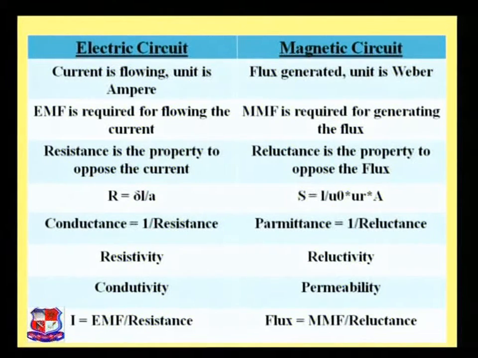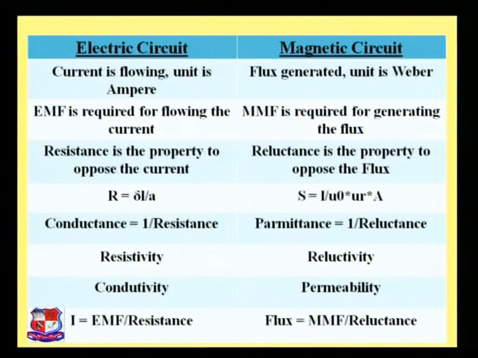The first difference is that current flows in an electric circuit, and the unit for current is ampere, whereas in a magnetic circuit flux is generated, and the unit for flux is Weber. In an electric circuit the EMF is required for flowing the current, whereas magnetomotive force, MMF, is required for generating the magnetic flux. EMF is known as electromotive force.